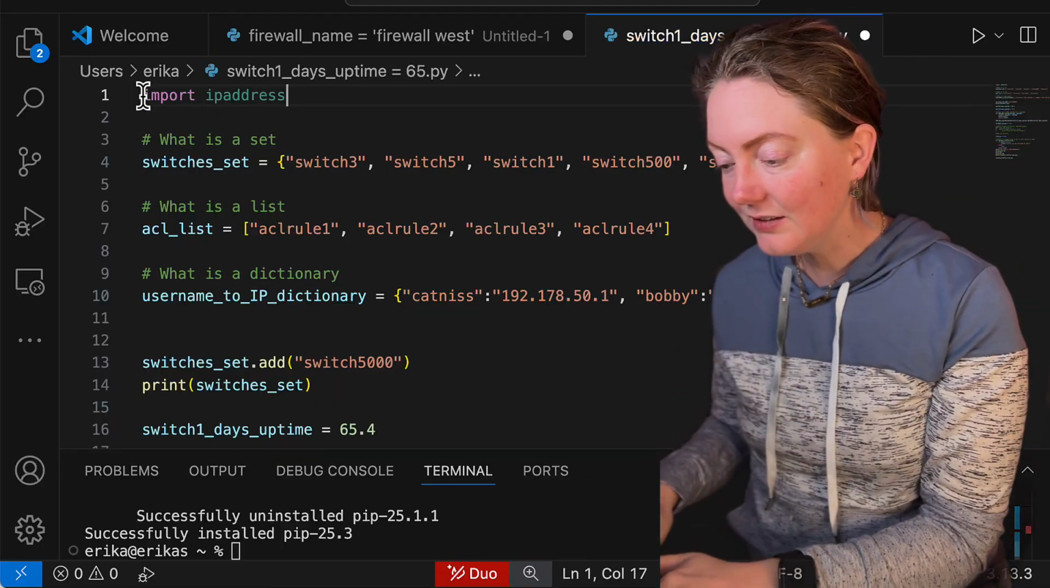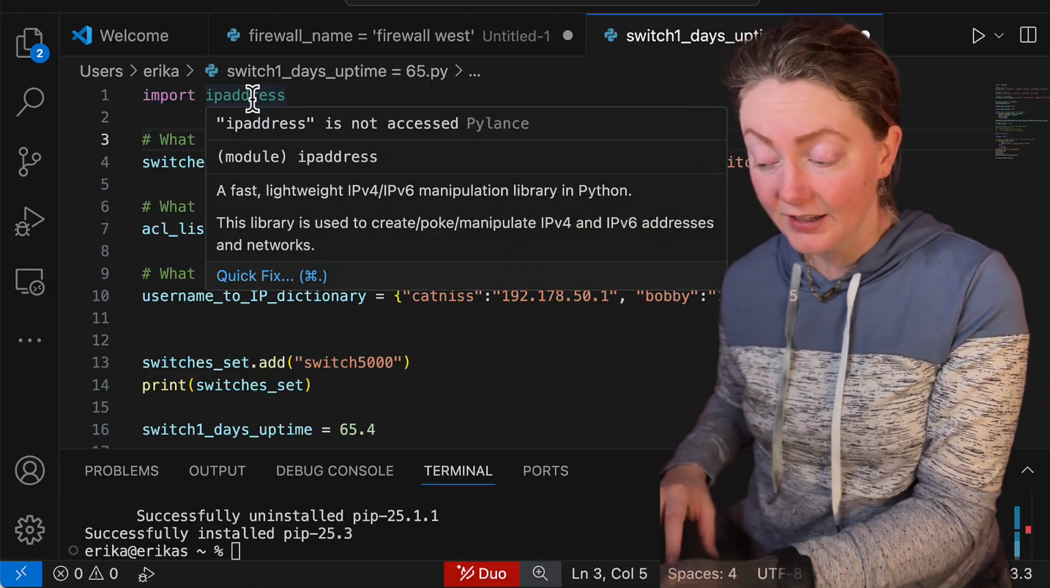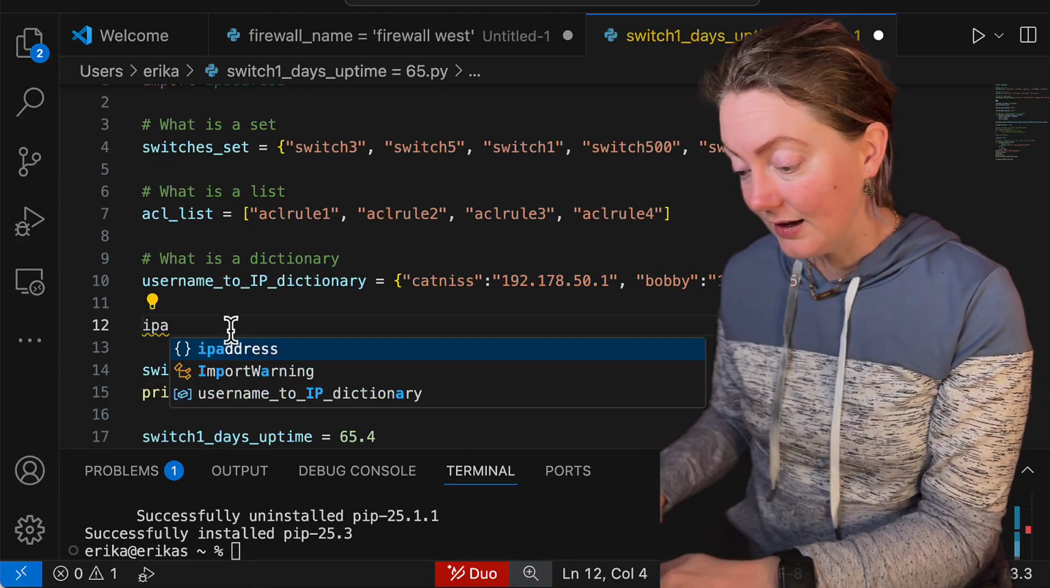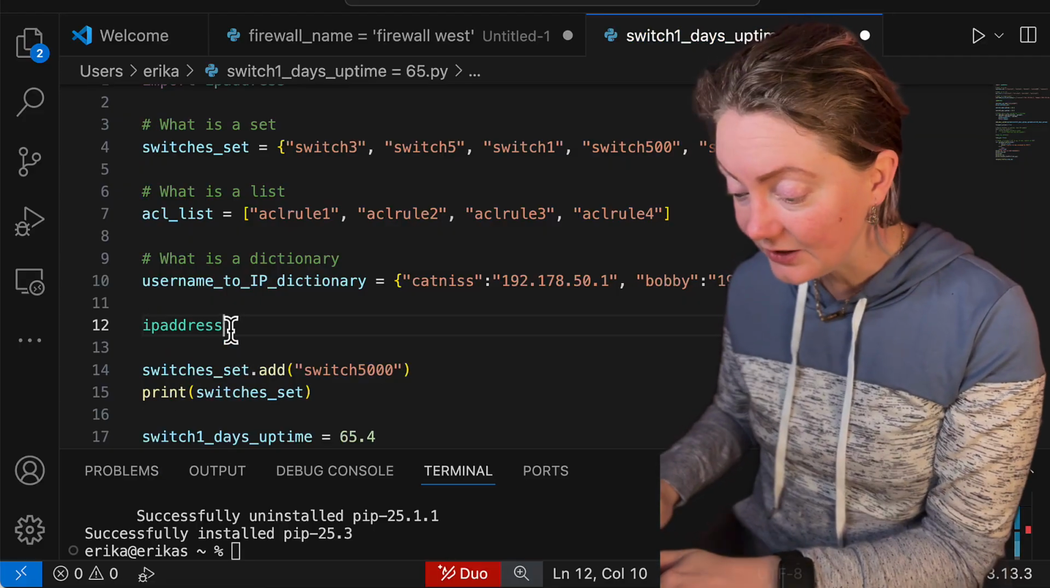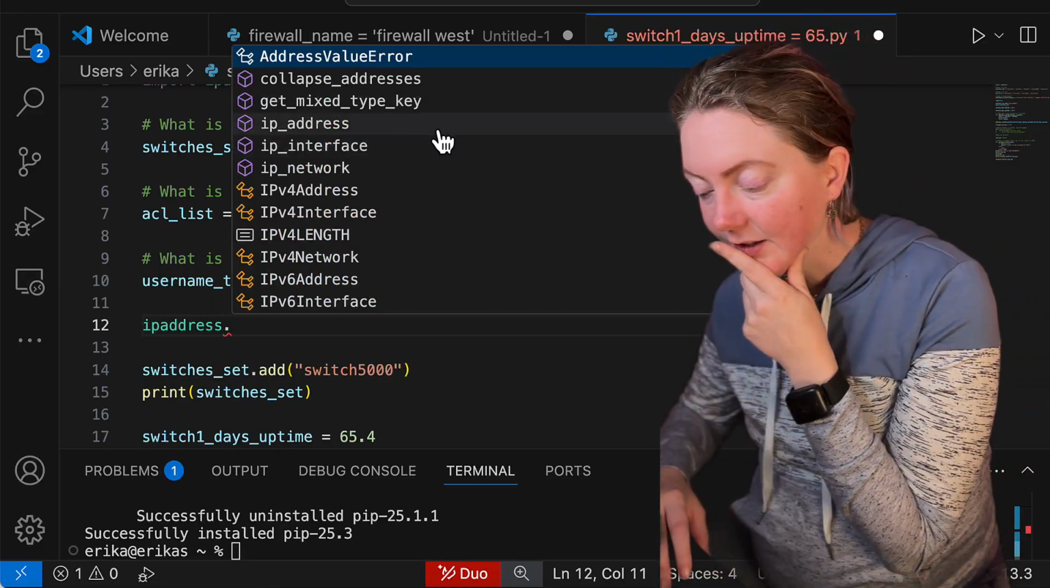Import IP address, and we get no squigglies or error messages because it is installed. It does tell us that it's not accessed yet, but it makes sense. We haven't used it yet. So let's go back down here. IP address, and then let's hit the dot to see what logic it reveals. Let's see. Okay, let's just click on one.